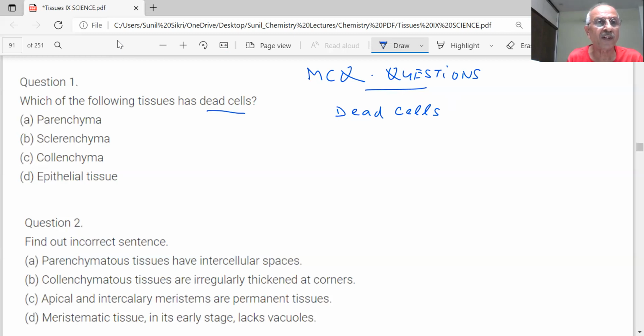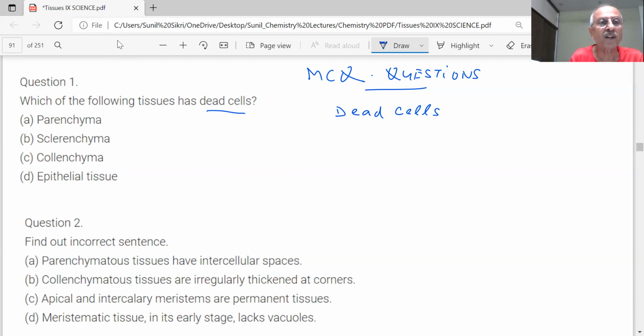Where are the dead cells present? What are dead cells? The dead cells cannot divide. And where are they? Dead cells are in sclerenchyma. So which of the following tissues has dead cells?